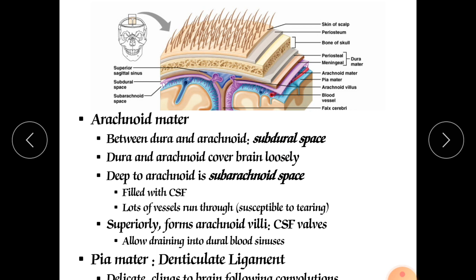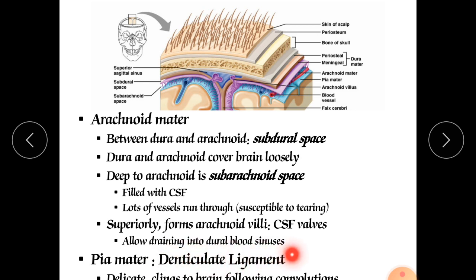Their major functions are transporting various nutrients, oxygen, and various electrolytes required for the cerebrospinal fluid, through blood as well as through the cerebrospinal fluid. So the pia mater is highly vascular. It has many blood vessels. Now this is the denticulate ligament.